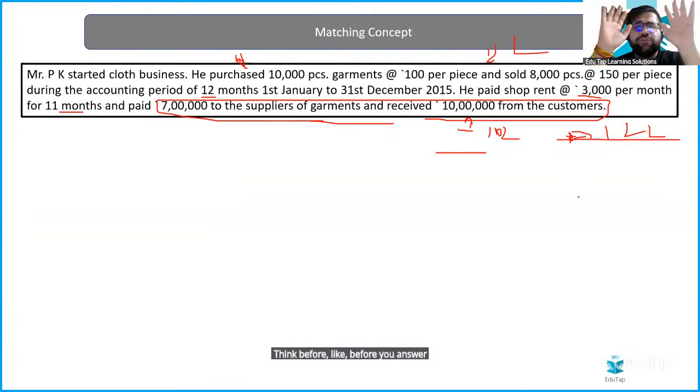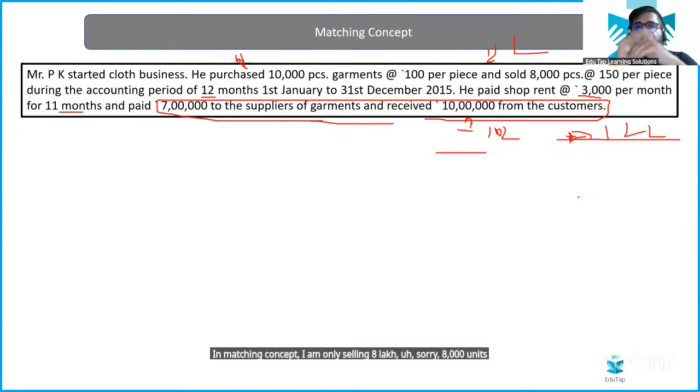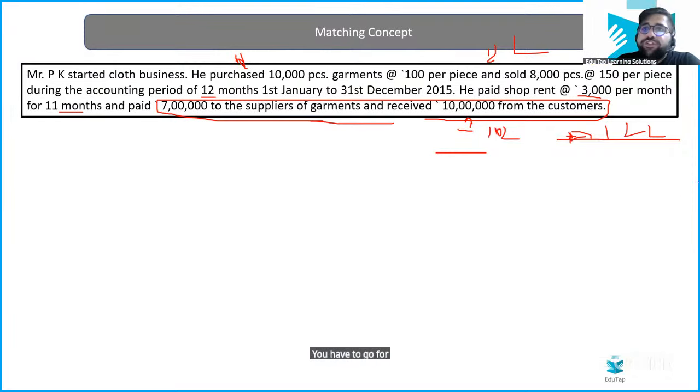I have to follow the matching concept. In the matching concept, I am only selling 8,000 units in this case. So why are you going with 10,000? You have to go for 8,000 only. So my total cost of purchase, if I have to calculate profit, will be 8 lakh only.